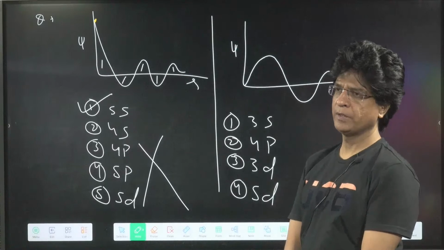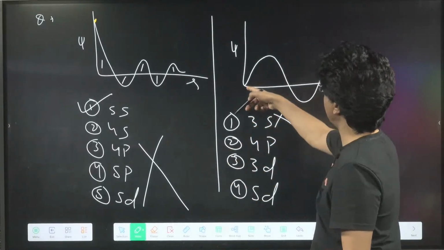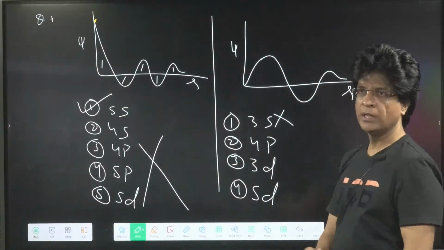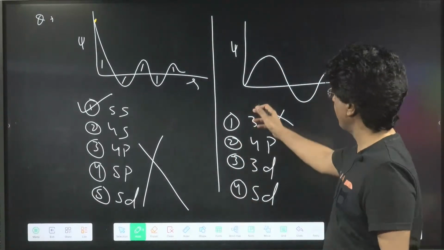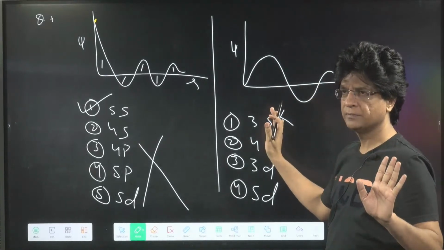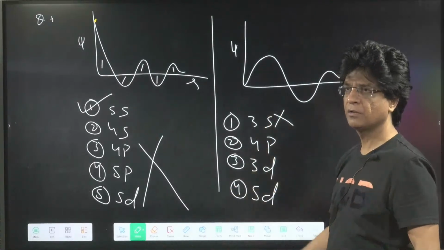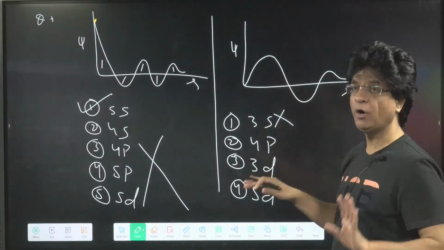Dekho bachcho, see that it cannot be s. The psi is beginning with 0. So it cannot be s. Those who are answering s, it cannot be s. Vijay, Kavita, it cannot be s. Yes or no? So this can be p or d.